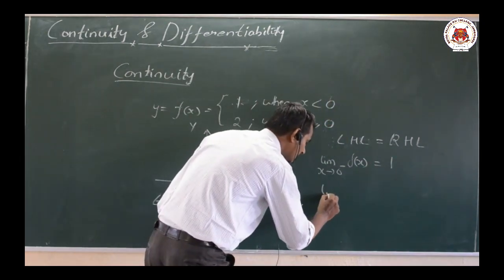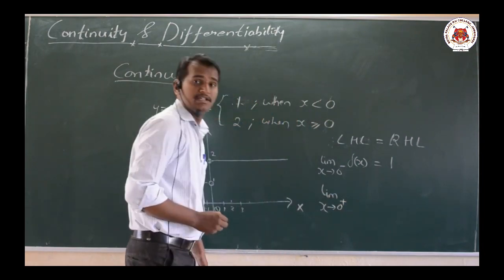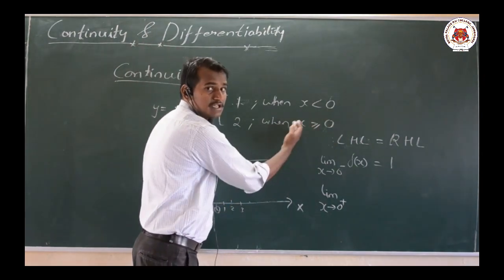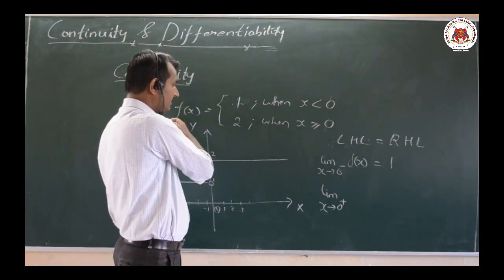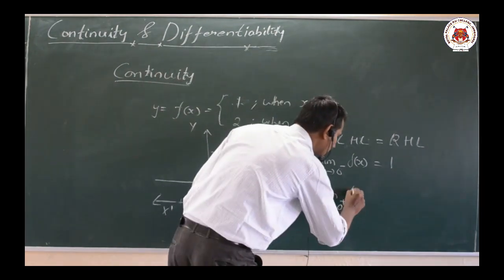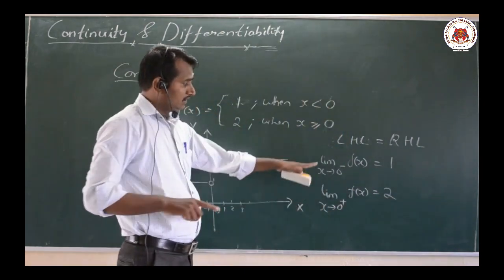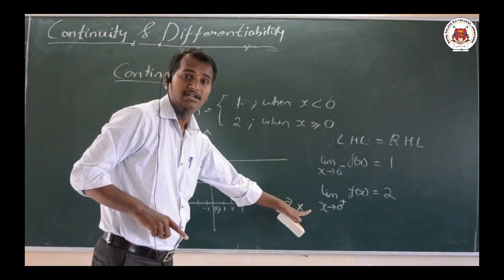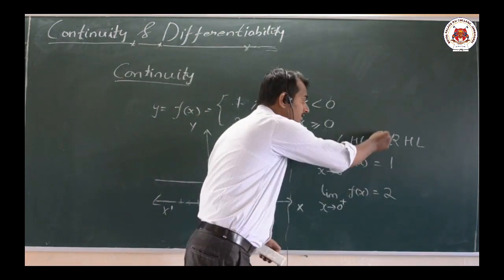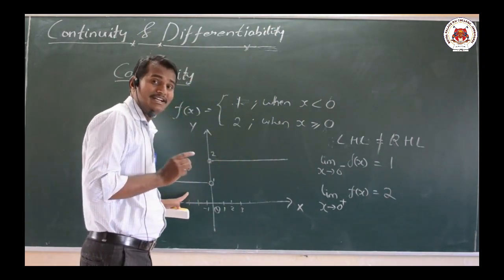Similarly, for the limit as x tends to 0 plus, the plus is positive, that is the right hand limit. Right hand limit means when x is greater than 0 here. When x is greater than 0, the function value is 2, that is f of x equal to 2. That means both the left hand limit and right hand limit exist, but they are not equal. That is why it was discontinuous.